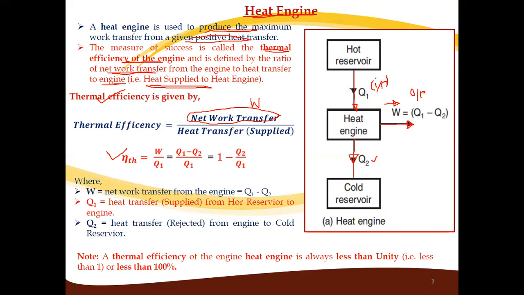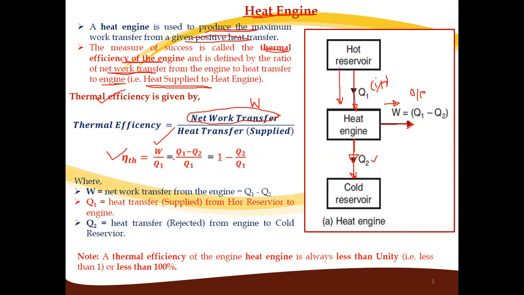So some amount of energy gets supplied, and from that energy there is work output, and some amount of energy gets rejected to the reservoir, again to the atmosphere. So the work W is the energy supplied Q1 minus the energy released Q2.